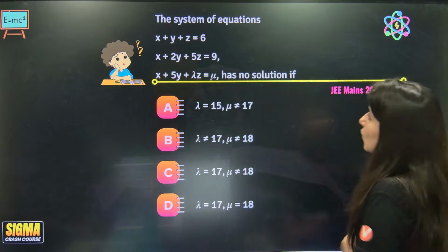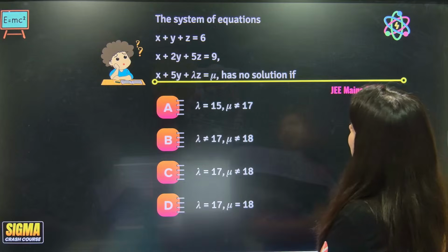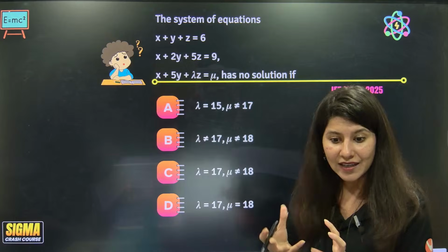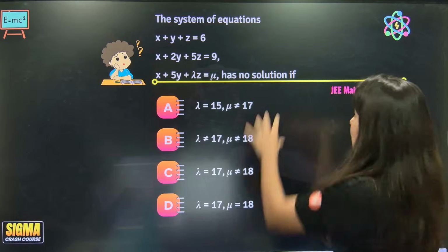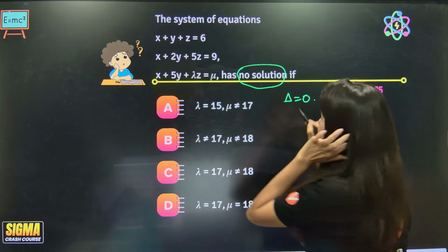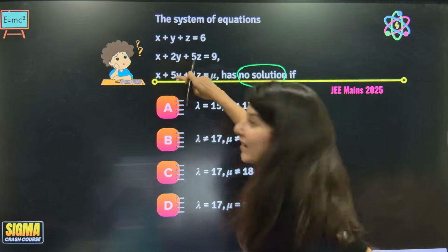Okay. So "no solution" says that this system of equations has no solution, right? Again, there is a hack over here. No solution means what? Tell me, ma'am. No solution means delta is equal to 0. So you know what? 1, 1, 1. Yes, ma'am, AP. 1, 2, 5.